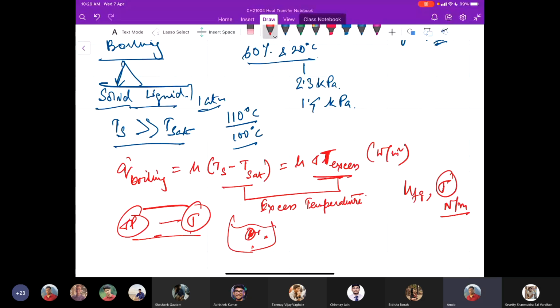So some vapor inside the bubble will condense, and then the bubble will eventually collapse.